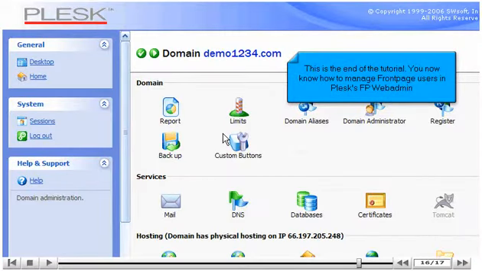This is the end of the tutorial. You now know how to manage front page users in Plesk's FP Webadmin.